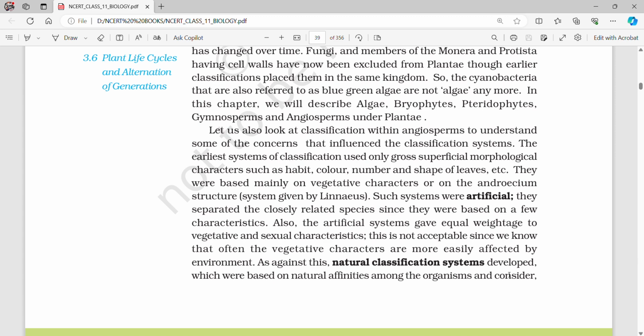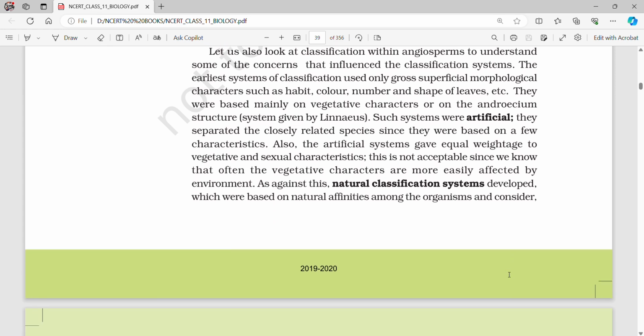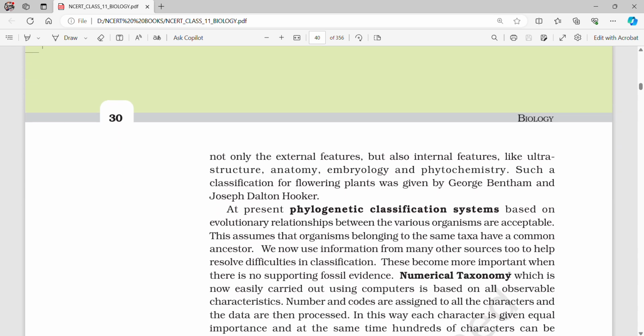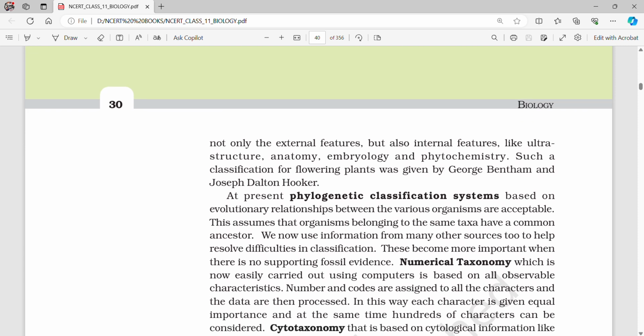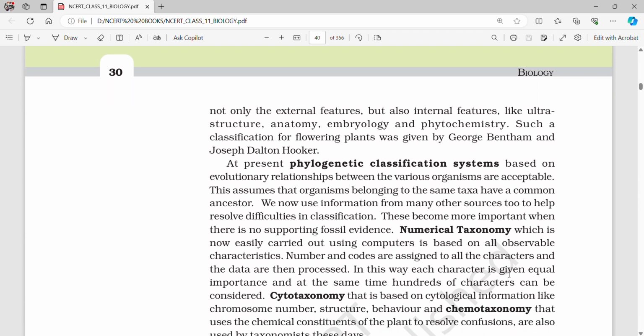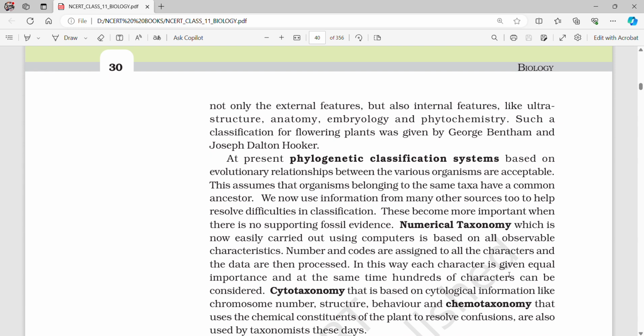As against this, natural classification systems developed which were based on natural affinities among the organisms and consider not only external features but also internal features like ultrastructure, anatomy, embryology, and phytochemistry. Such a classification for flowering plants was given by George Bentham and Joseph Dalton Hooker. At present, phylogenetic classification systems based on evolutionary relationships between the various organisms are acceptable. This assumes that organisms belonging to the same taxa have a common ancestor.